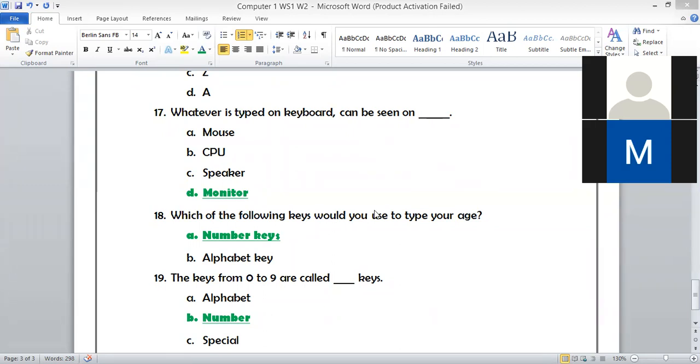Everybody understand this thing? Say yes or no. Yes, sir. Okay.